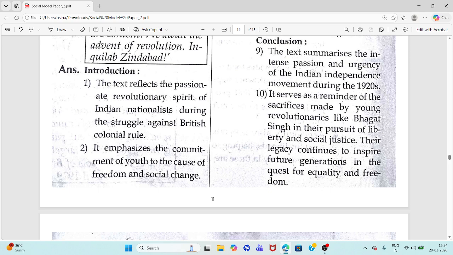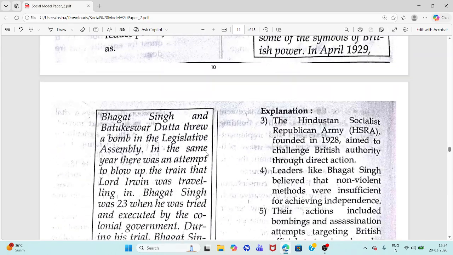The text reflects the passionate revolutionary spirit of Indian nationalists during the struggle against British colonial rule. The cause of freedom and social change means the commitment of youth to the cause of freedom and social change. We have seen the introduction. Now for this question we are going to see the explanation.